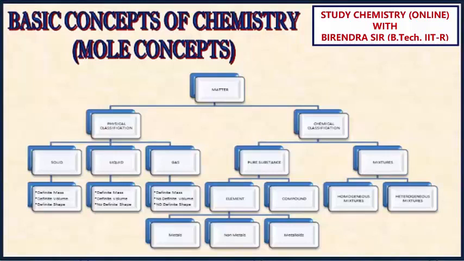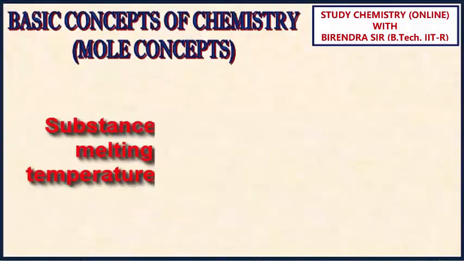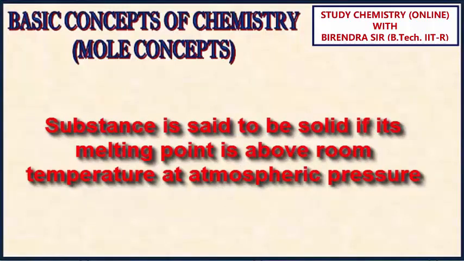Dear students, physical state is largely determined by temperature under consideration. A substance is said to be solid if its melting point is above room temperature at atmospheric pressure.